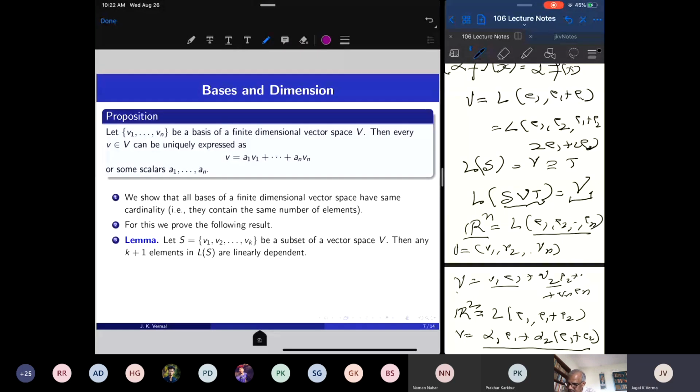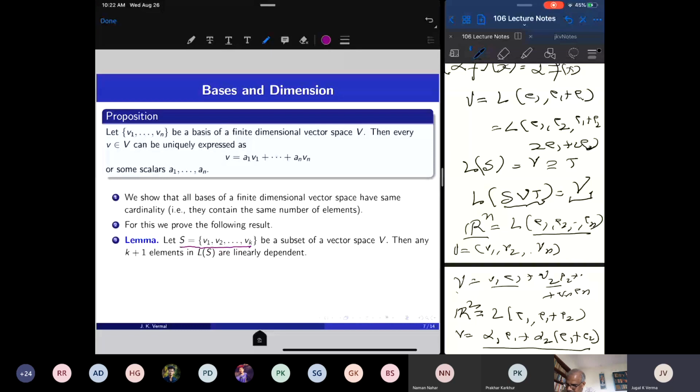So take a set S equal to v1, v2, up to vk, a subset of a vector space. Then the linear span of S consists of infinitely many vectors. If I take a real vector space, it will consist of infinitely many vectors. Even the linear span of one non-zero vector has infinitely many vectors. If I take a non-zero vector in the plane and take its linear span, it consists of all vectors sitting on the line containing the vector. So the linear span of these k vectors has infinitely many vectors.